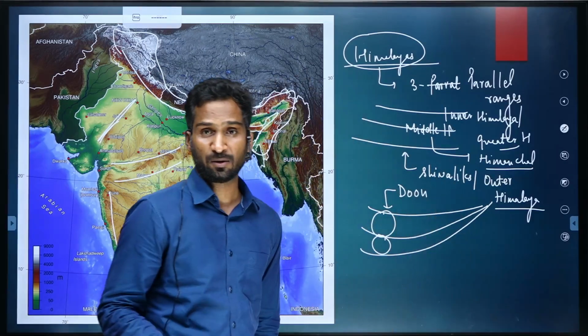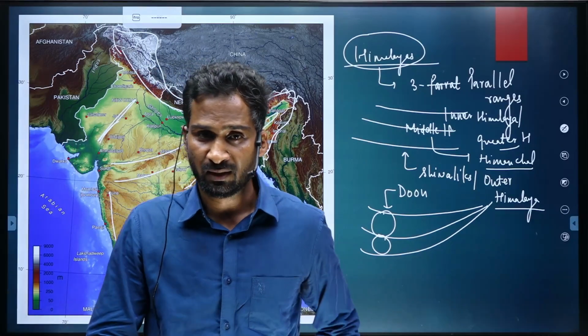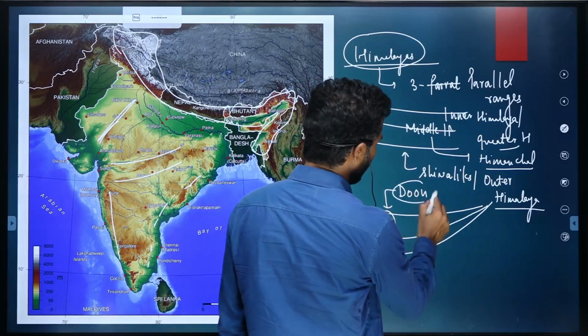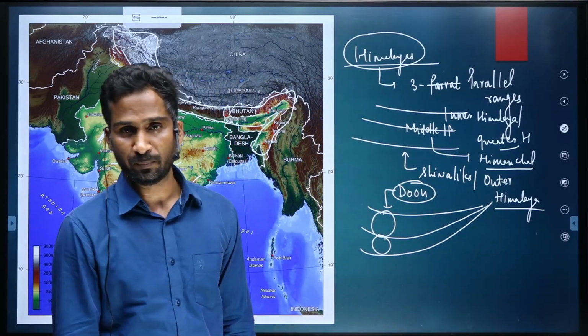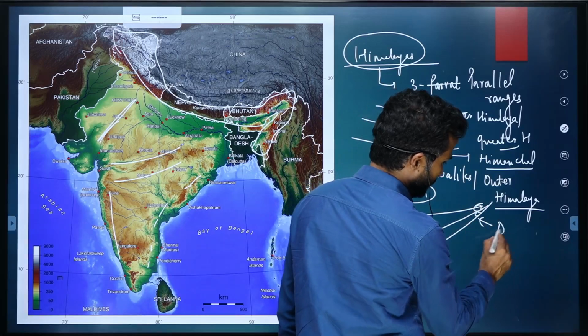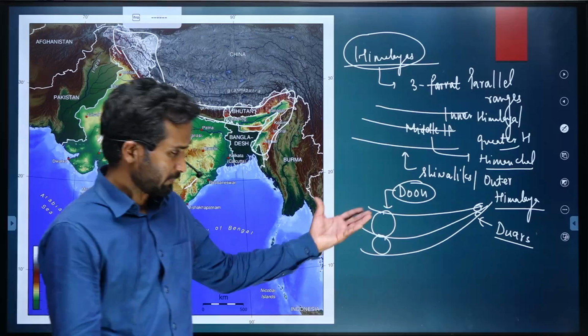If you have heard of Dehradun, Dehradun is the capital city of Uttarakhand. So these are the broader valleys which have been given a geographical term called Doon. And then these narrow valleys are named Duars. So just remember these two terms.